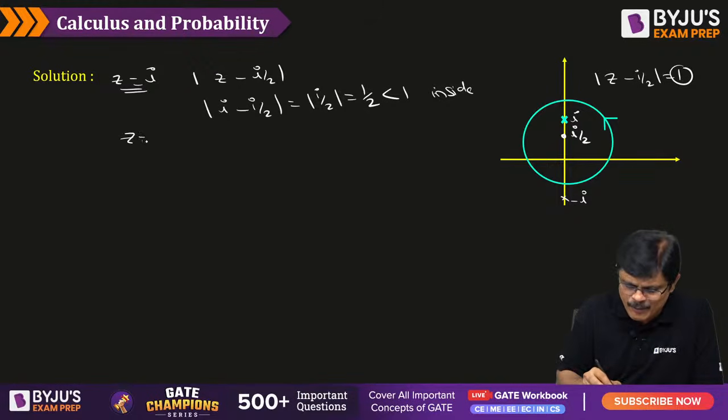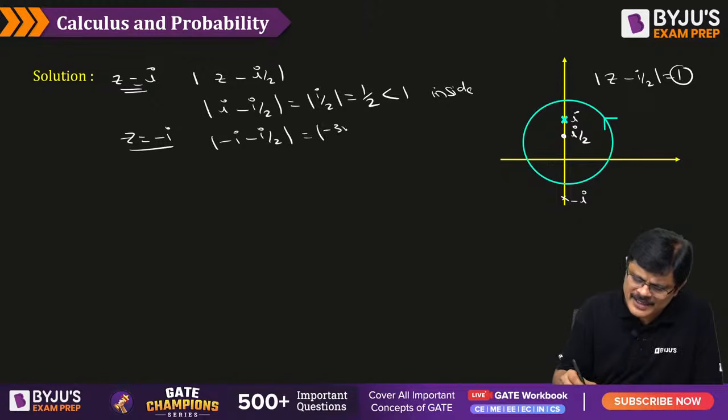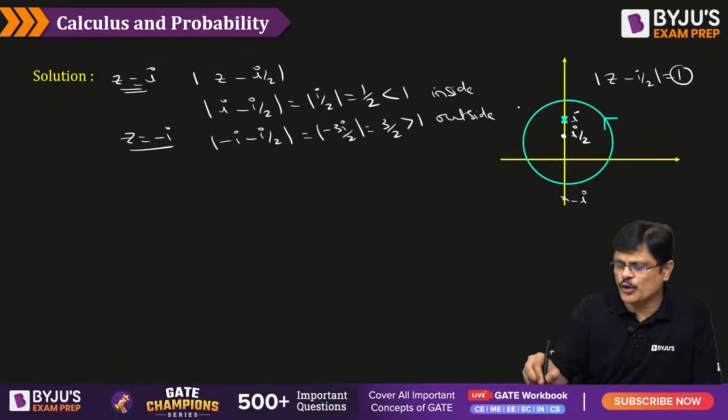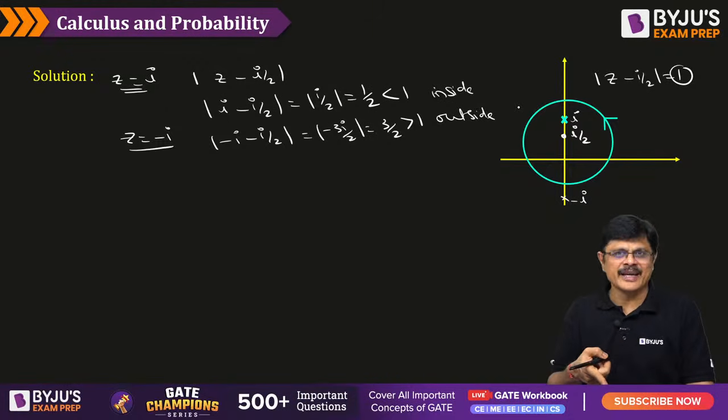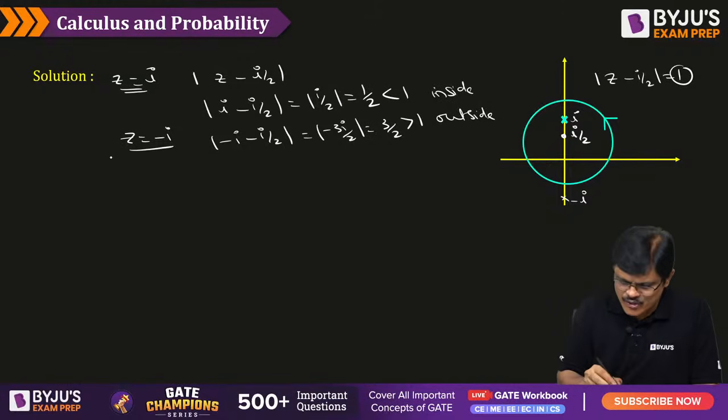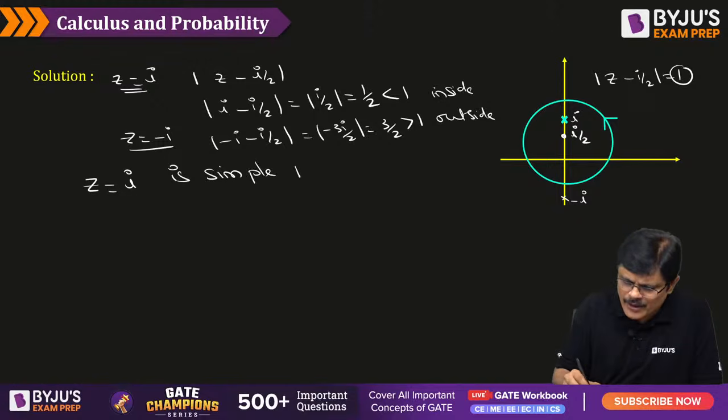For example, if you consider z is equal to minus I, which is mod minus I minus I by 2, which is mod minus 3I by 2, which is nothing but 3 by 2, meaning greater than 1. So it is outside. See, even if you don't draw the diagram, by looking at this equation, we can check whether the given singularity is inside or outside, my dear friends. So obviously z is equal to I is a simple pole. It is the simple pole inside the given contour, my dear friends.